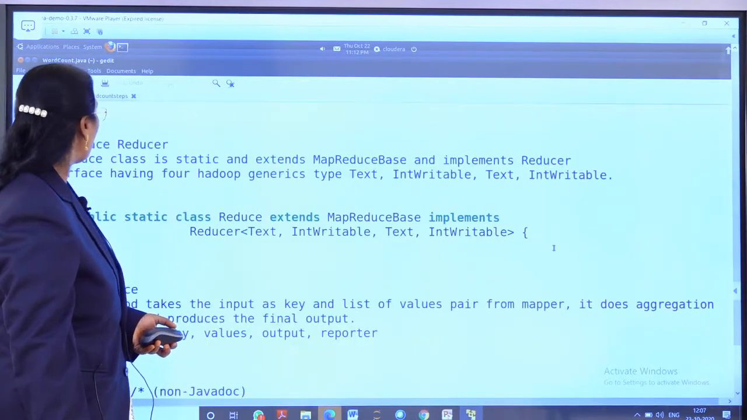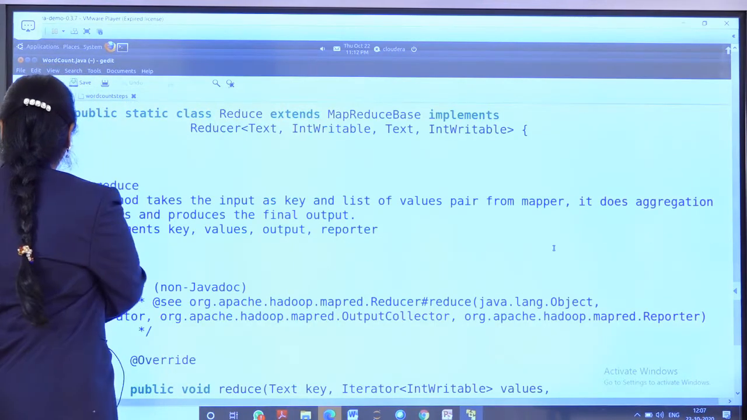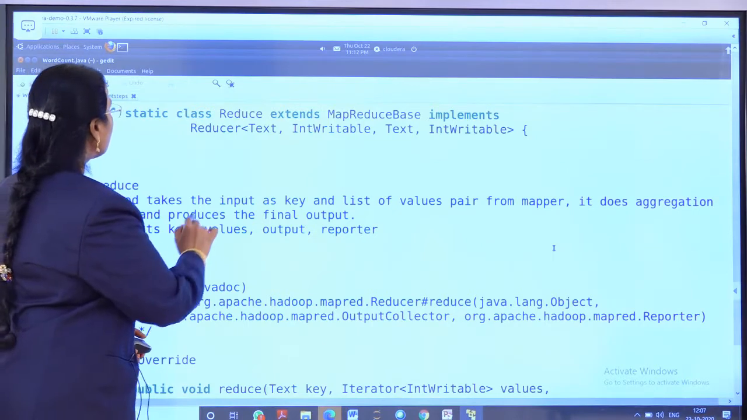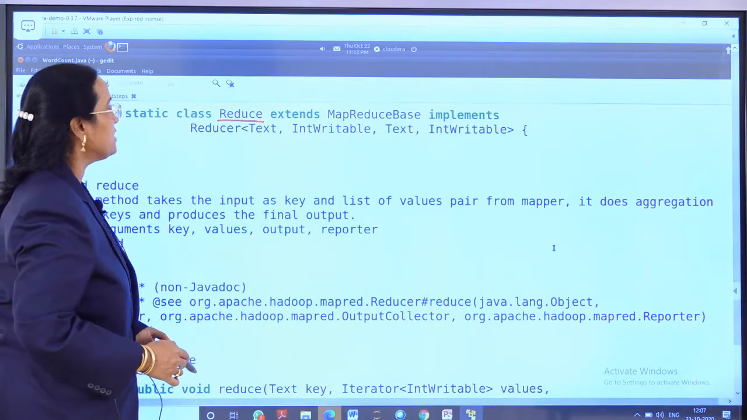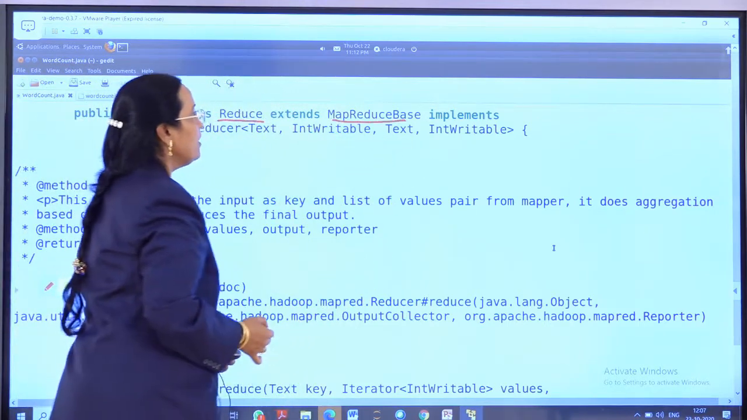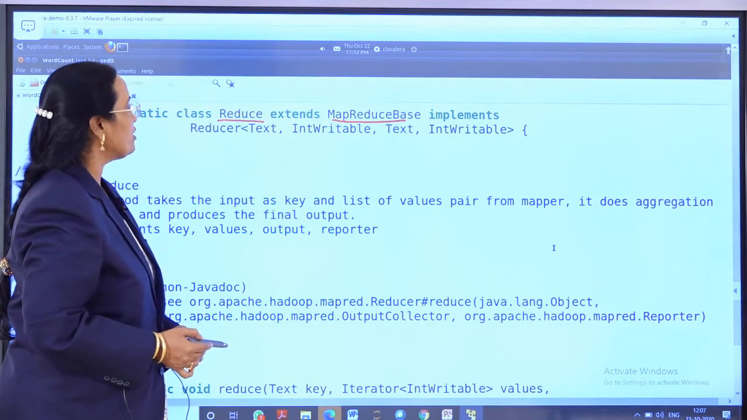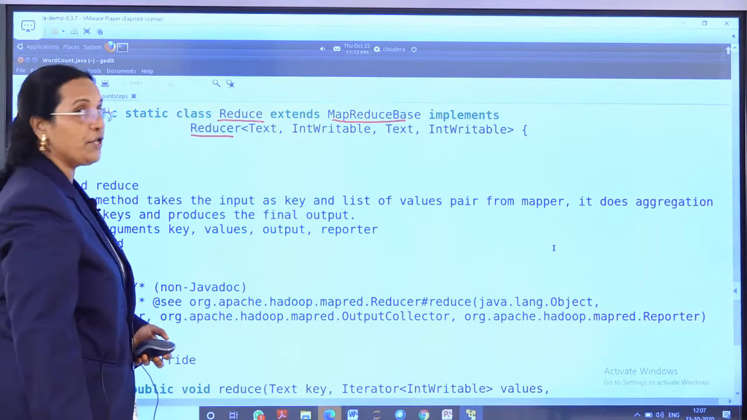So this is my reducer code. What is happening in the reducer code? Let us see here. I am writing my reduce class, public static class Reduce, and this Reduce class is extending, that means inheriting, the super class called MapReduceBase, and implementing the interface called Reducer.